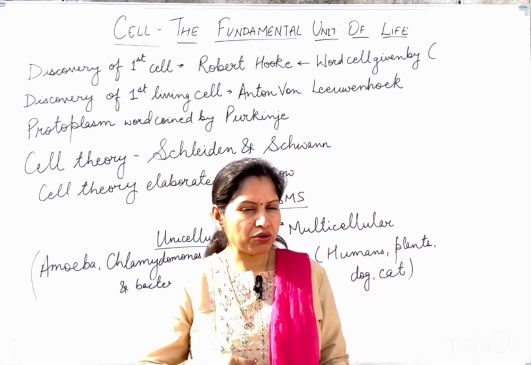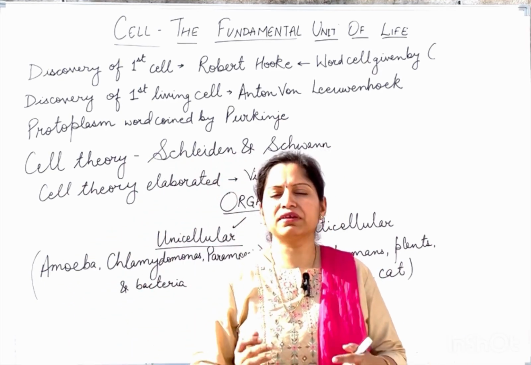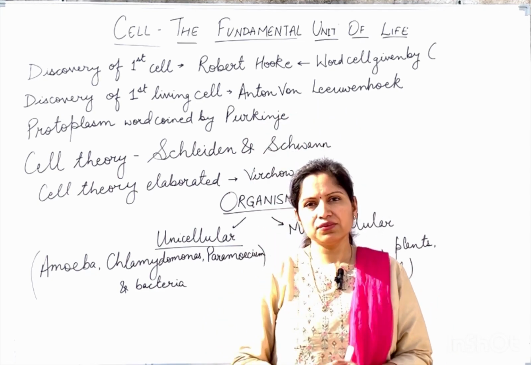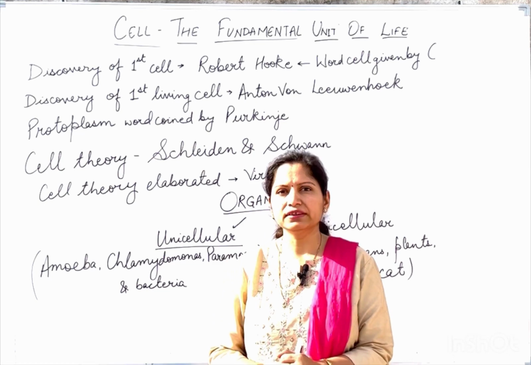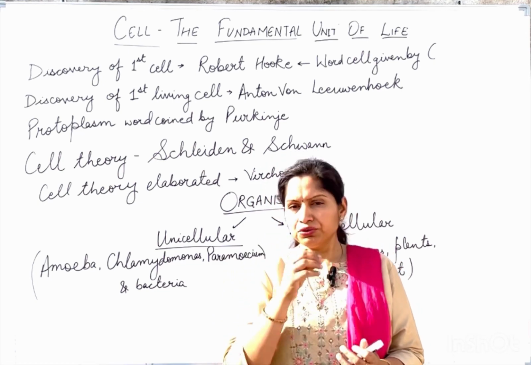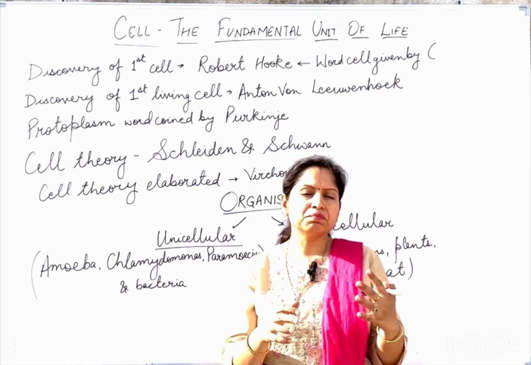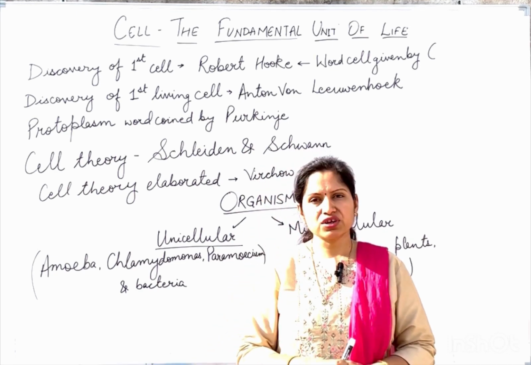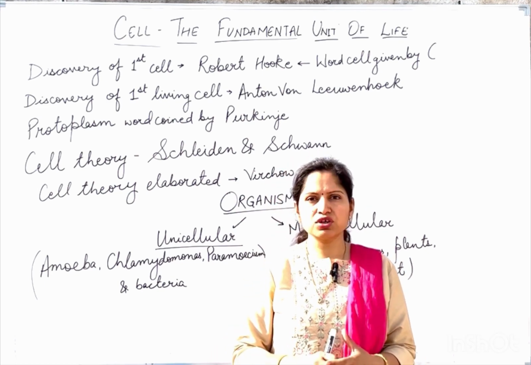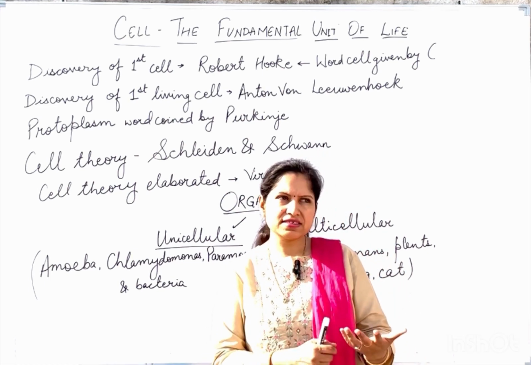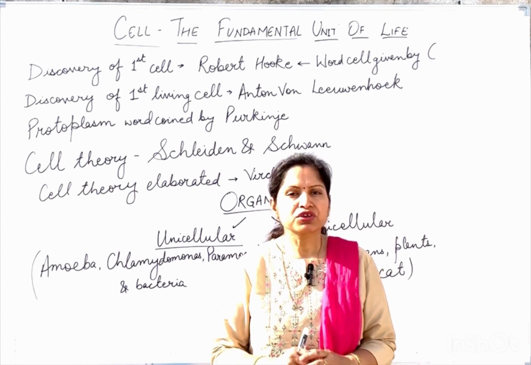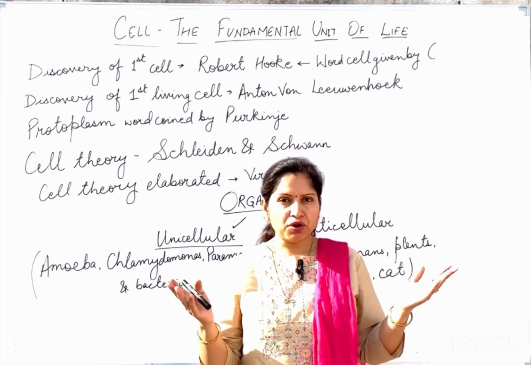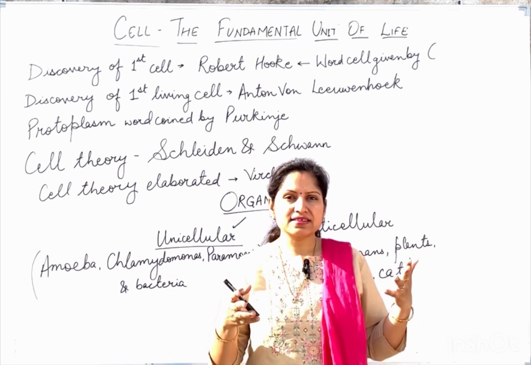Okay, so we'll read about all that, but let's start with basic things like who discovered the first cell. So the first cell was discovered by Robert Hooke. But Robert Hooke did that with a very simple microscope. And the cell that he discovered was a dead cell because that was from the cork. Cork is something that is found in the bark of tree. So the bark of tree, the outermost portion of the tree, that is made up of dead cells, and that is having the cork.